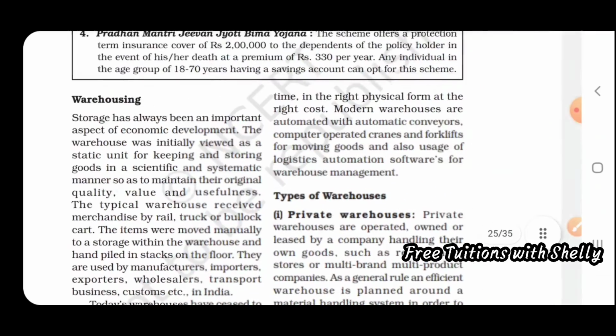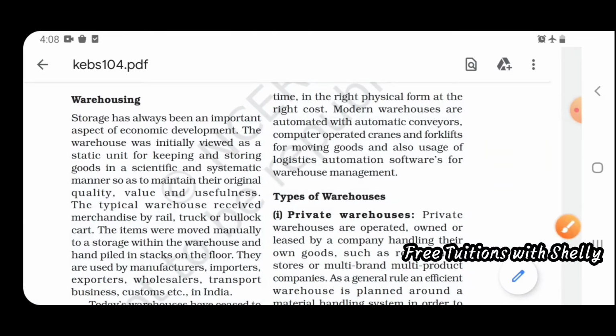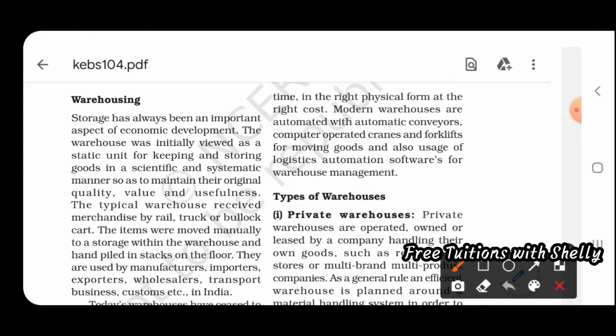Next comes warehousing. Warehousing is nothing but storage. That is, once a good is produced, you have to move it from the factory and keep it in some place. That storage is known as warehousing. Storage has always been an important aspect of economic development.